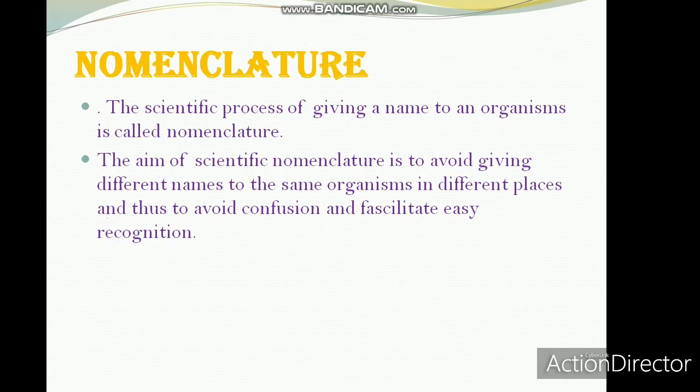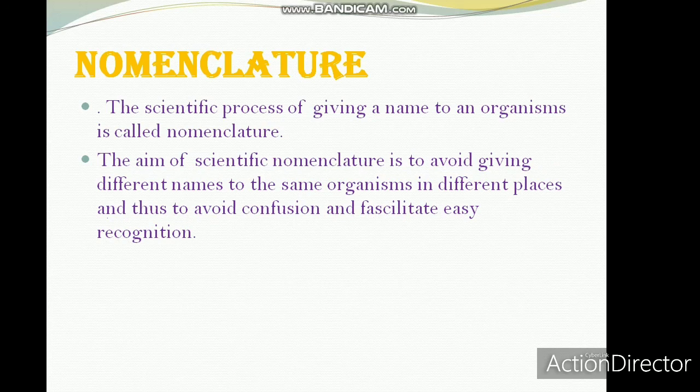Next is nomenclature. The scientific process of giving a name to an organism is called nomenclature. We all know that a scientific name is given to any living organism. Though a mango tree is known as a mango tree, in the world of science this mango tree is termed Mangifera indica. Likewise, rice, which we eat every day, in some other countries may have other names, but in scientific naming it is termed Oryza sativa. So this is the importance of a scientific name.